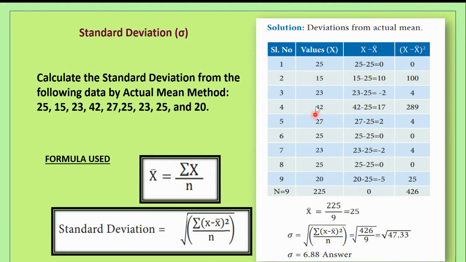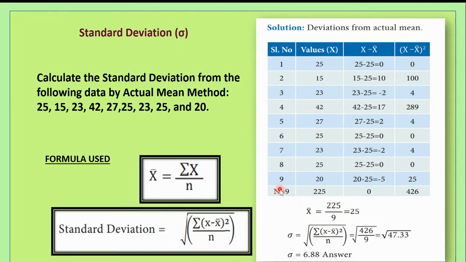So you add all x: 25 plus 15 plus 23 plus 42 plus 27 plus 25 plus 23 plus 25 plus 20. If you add all these, you get 225. So what is the formula to calculate arithmetic mean? Arithmetic mean is denoted as x bar. So x bar is equal to, you have to add all the values of x. So when you add all these values, you get 225.